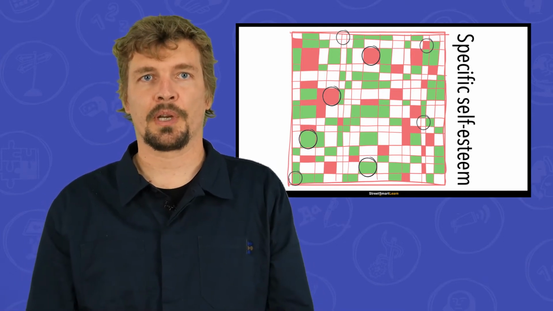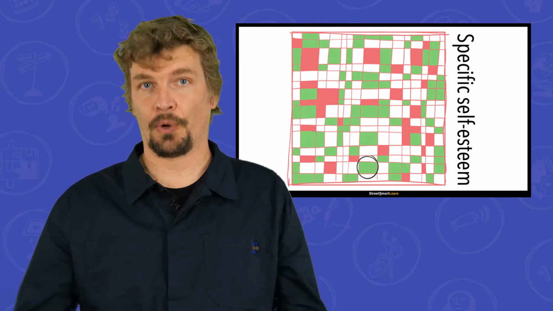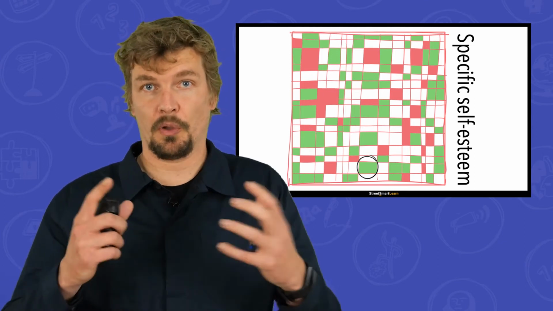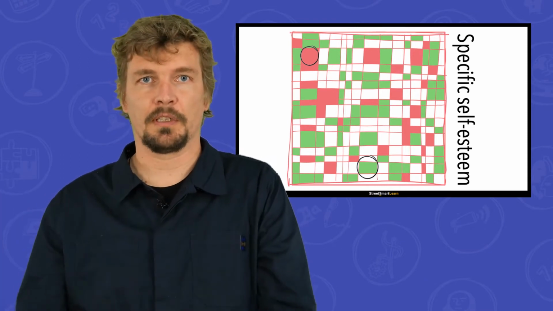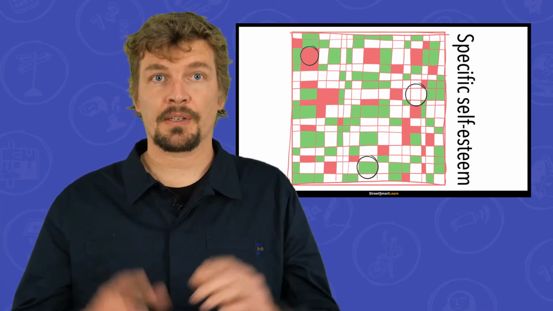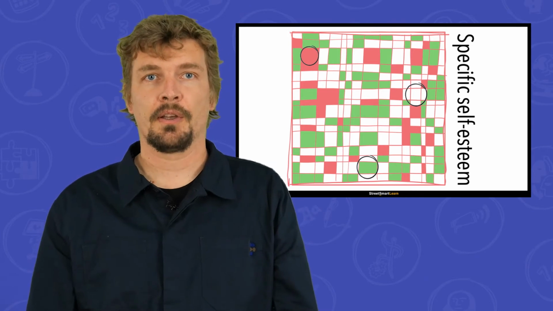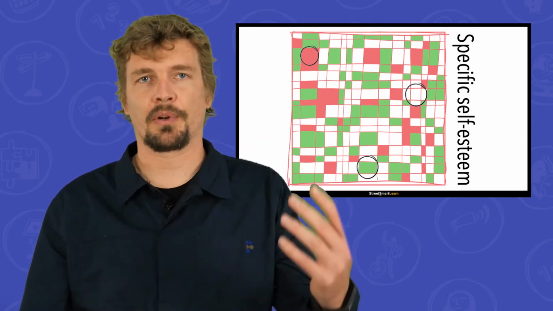The colors of the squares also have a meaning. Green squares are competences you feel confident about, and red squares are the ones you don't feel confident about. White squares are uncultivated areas, competences you can still explore.